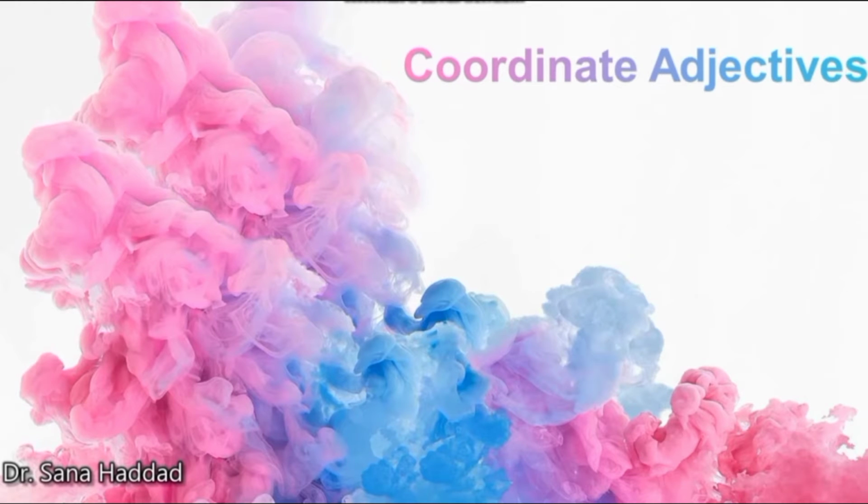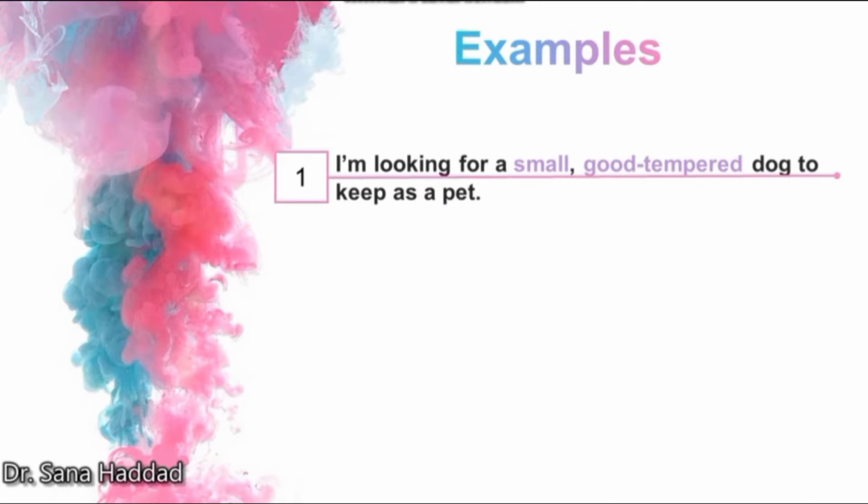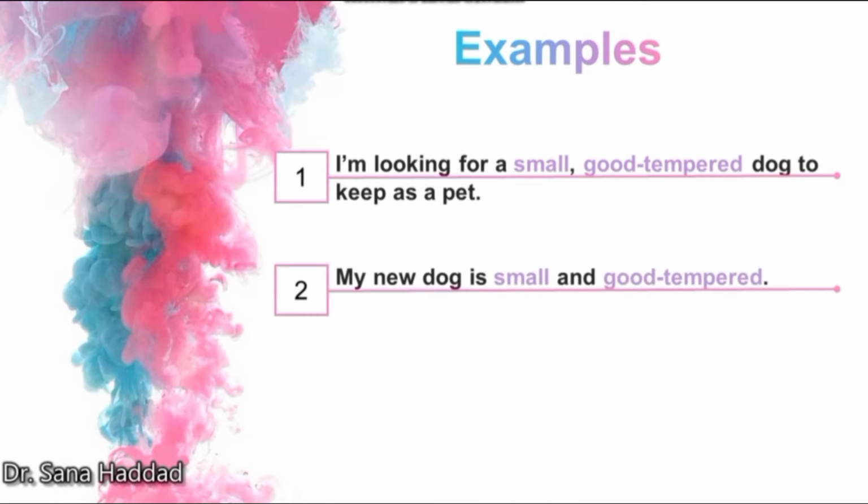Coordinate adjectives. Often when adjectives are used together, you should separate them with a comma or a conjunction. For example, I'm looking for a small, good-tempered dog to keep as a pet. My new dog is small and good-tempered.